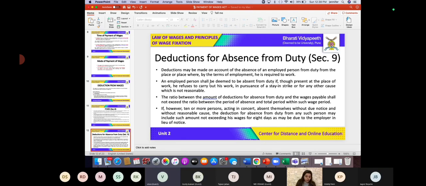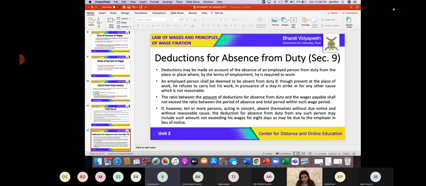If there are 10 or more people together who are absent, they don't come to work, and it is without any notice, they don't inform the employer about the reason or even acknowledge their leave of absence to the employer, then the employer can make 8 days of wage deduction from their wages. So this is permissible and this is legal.